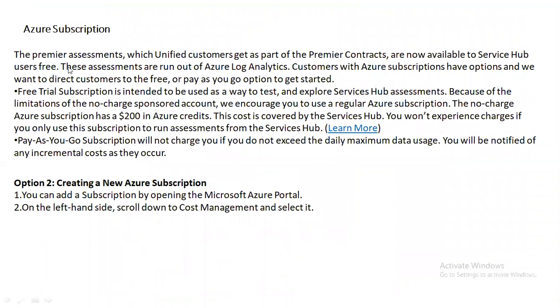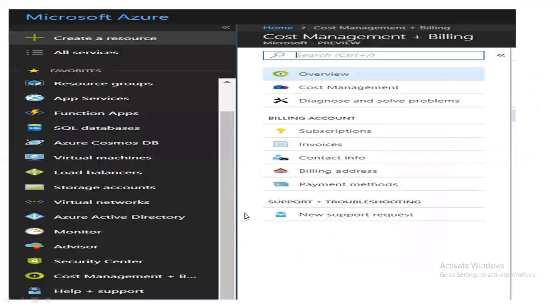So what is a subscription? Subscription is, you can't do anything in Azure without a subscription. First, Microsoft will create a subscription for you. Either it will be a pay as you go, an enterprise level, or a free subscription. Once you have a subscription, you will be logging in. So you can create a subscription using the portal, right?